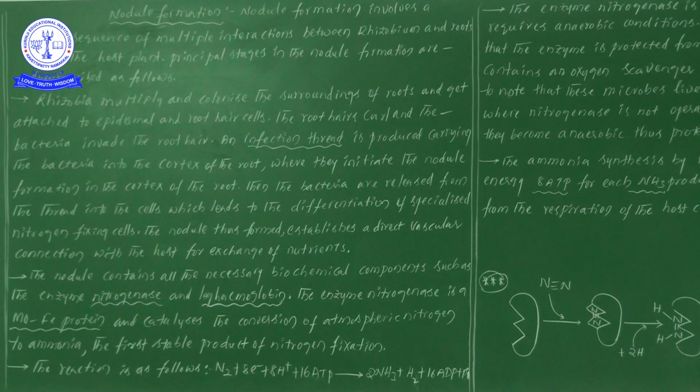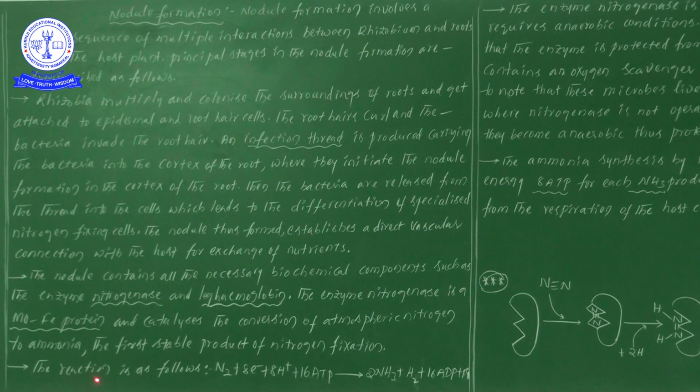This takes place because of the activity of the nitrogenase enzyme. In the nitrogenase enzyme compound, the MoFe protein is present, meaning molybdenum and iron. And the nitrogenase enzyme helps in the conversion of atmospheric nitrogen to ammonia. So the formation of ammonia is taken as the first stable product of nitrogen fixation.